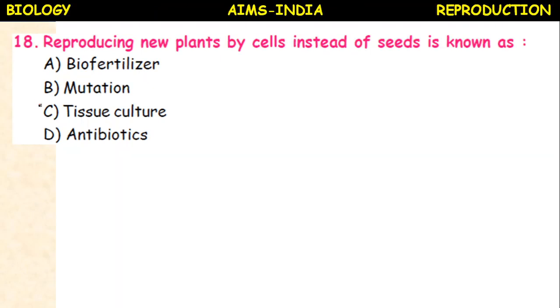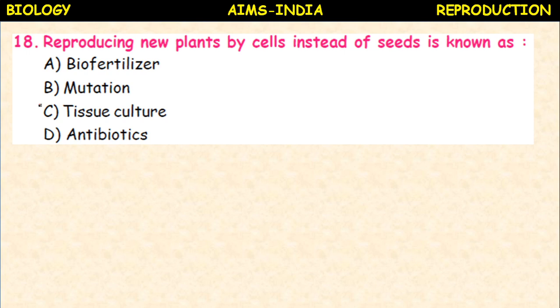That is called micropropagation or tissue culture. Reproducing new plants by cells instead of seeds is known as biofertilizer, mutation, tissue culture, antibiotics. It is tissue culture. Large number of plants can be produced in short span of time under controlled conditions.